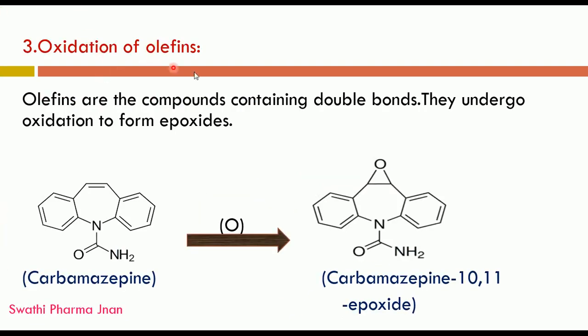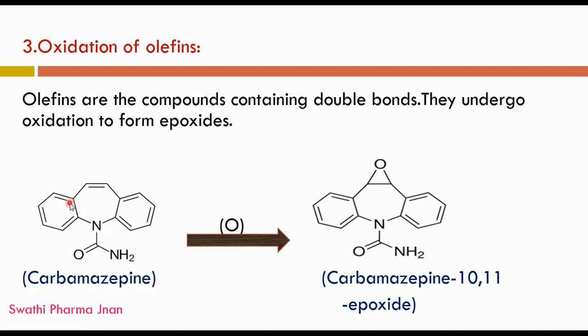Next is oxidation of olefins. Olefins are compounds containing double bonds. They undergo oxidation to form epoxides. Epoxide means oxygen is added to form an epoxide compound.